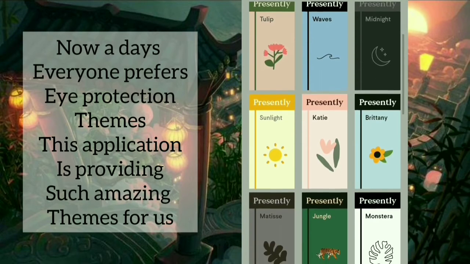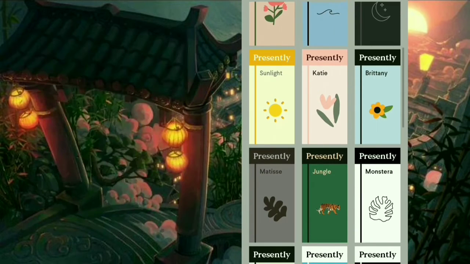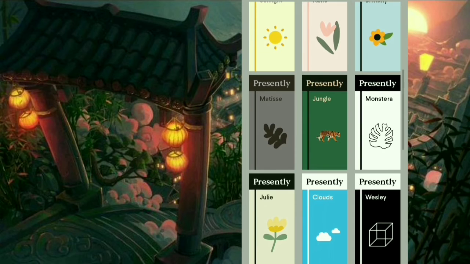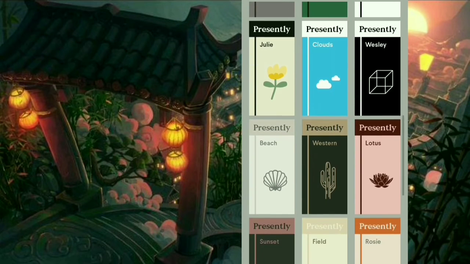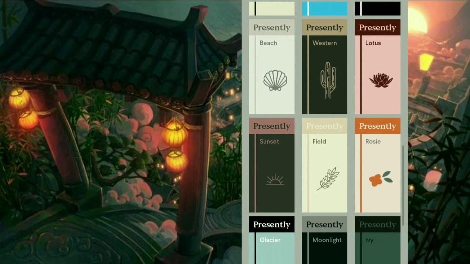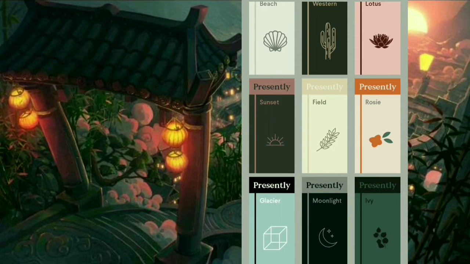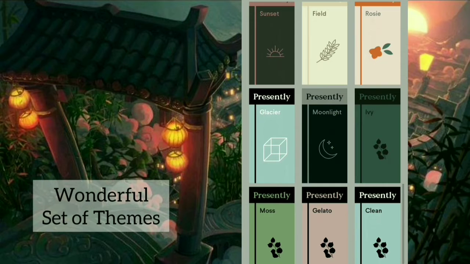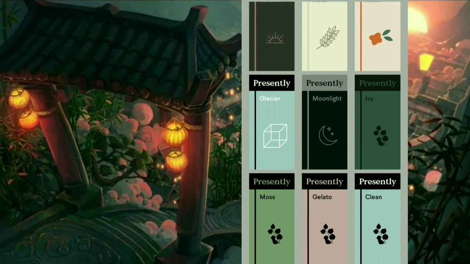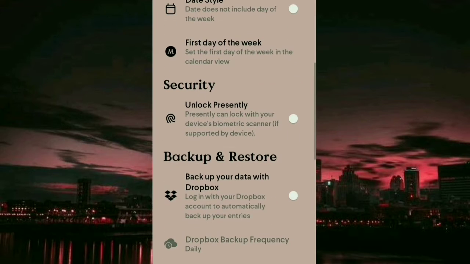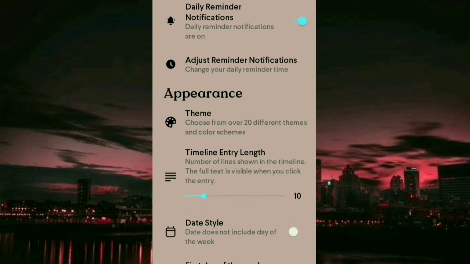You can just choose the background as per your choice. They have provided many features in such a small MB version. This is a wonderful application with wonderful themes. That's it for this application.